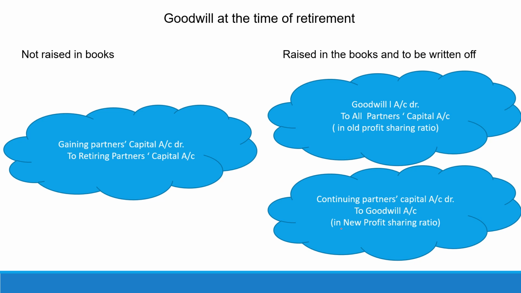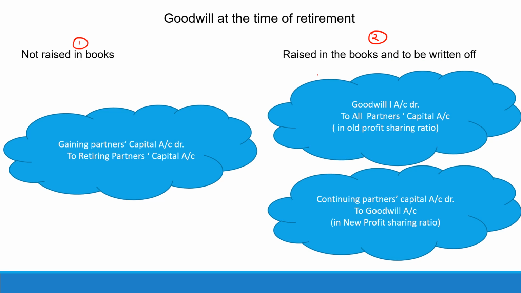Now, I would also like to discuss with you the two ways in which goodwill at the time of retirement could be dealt with. They can tell you to adjust the goodwill at the time of retirement without raising the goodwill in the books. That's one situation. Or they might say raise the goodwill in the books. But as per Accounting Standard 26, you cannot record goodwill at the time of retirement where you have not paid money or money's worth. Therefore, if you raise it in the books, you will have to immediately write it off.